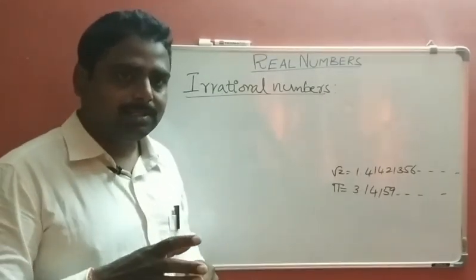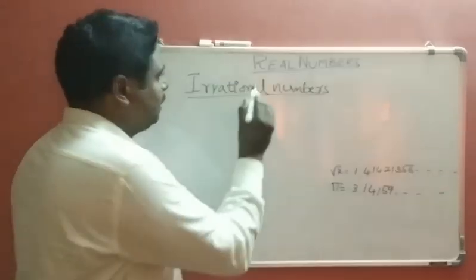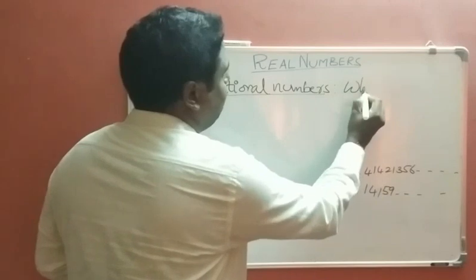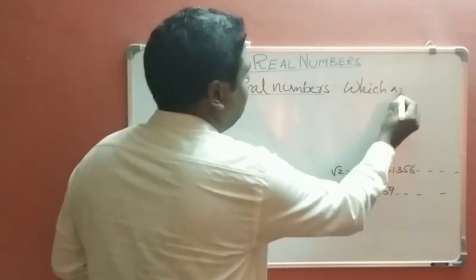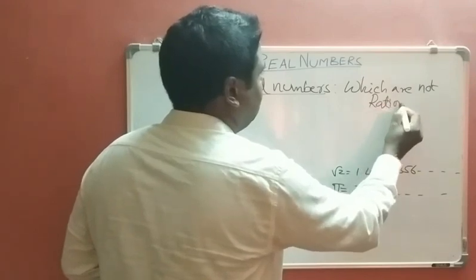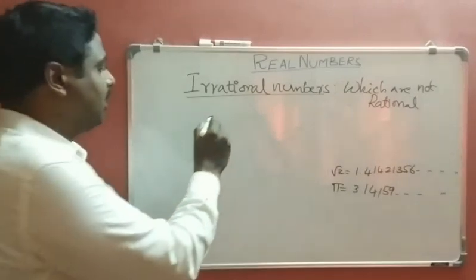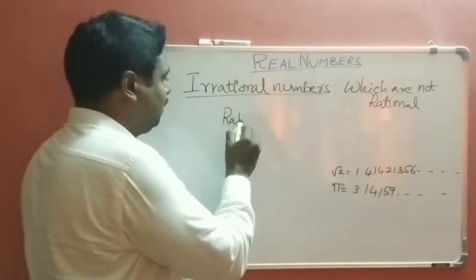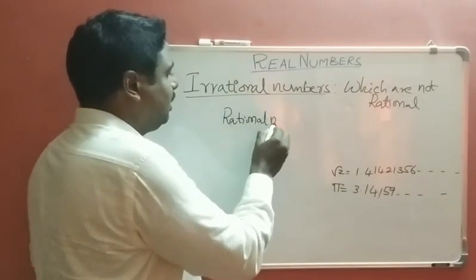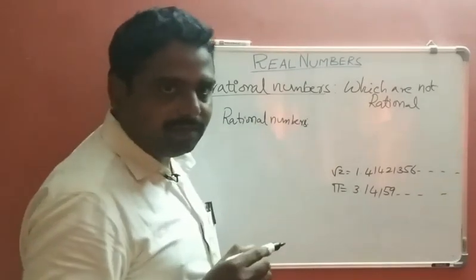The numbers which are not rational numbers are called irrational numbers. So simply I am writing here: which are not rational. So again, what is rational? We know that rational numbers are denoted with which letter?